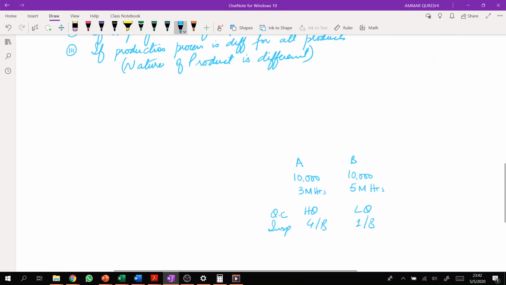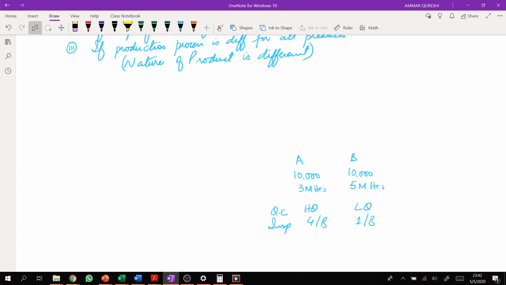This means more quality control costs should be allocated to product A as compared with B. So it's a better idea to use activity based costing rather than traditional, because it will create a difference.